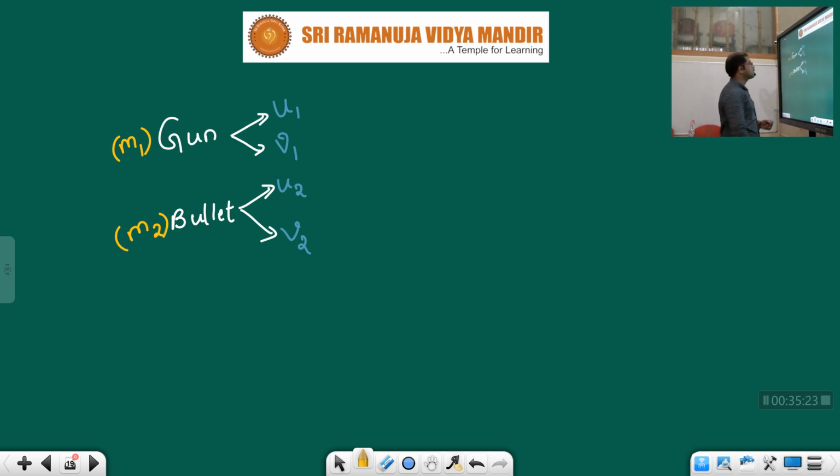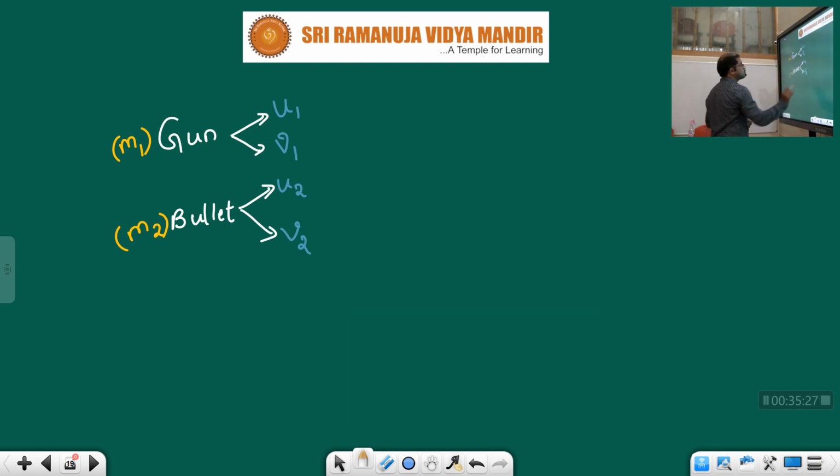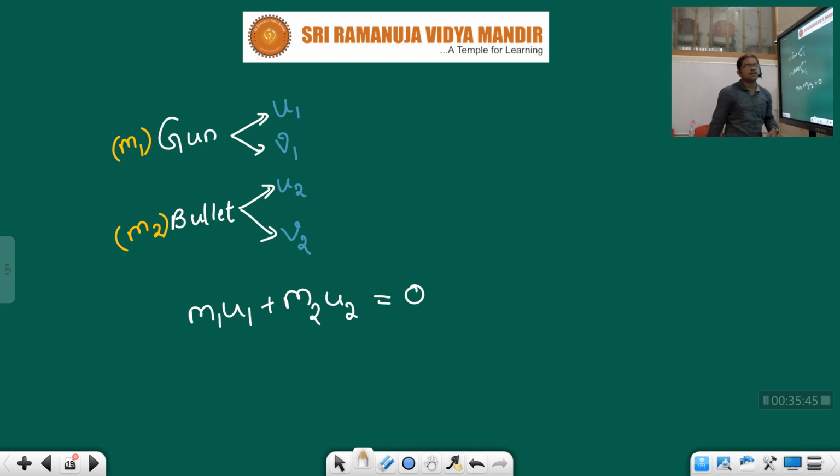So here, what is the initial momentum, children? The initial momentum of the gun is m1 u1 plus the initial momentum of the bullet, m2 u2. Initially the gun is at rest, which means the initial velocity is 0, and the initial momentum is also 0.